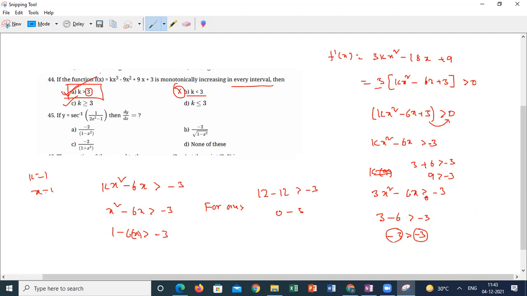Anyone having any doubt in this question, how we can do it with the elimination method? Students, please.